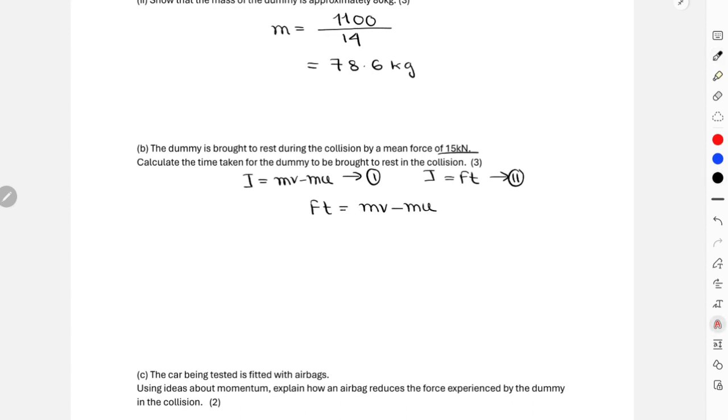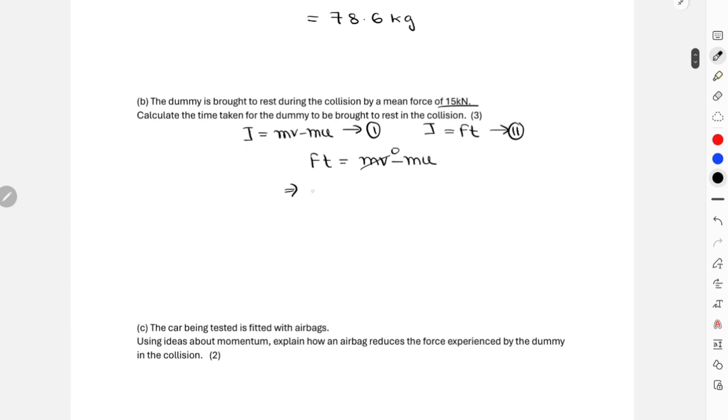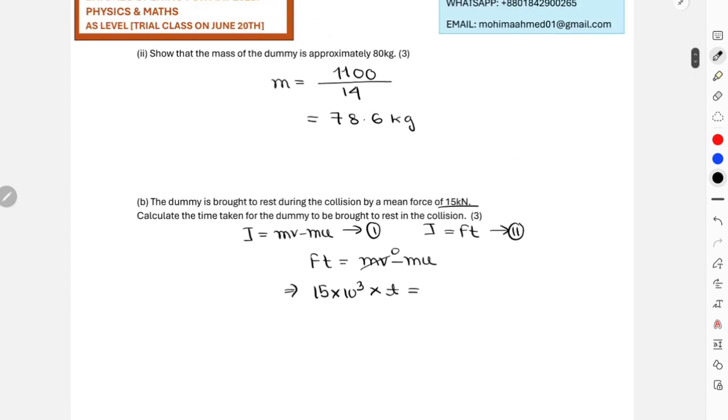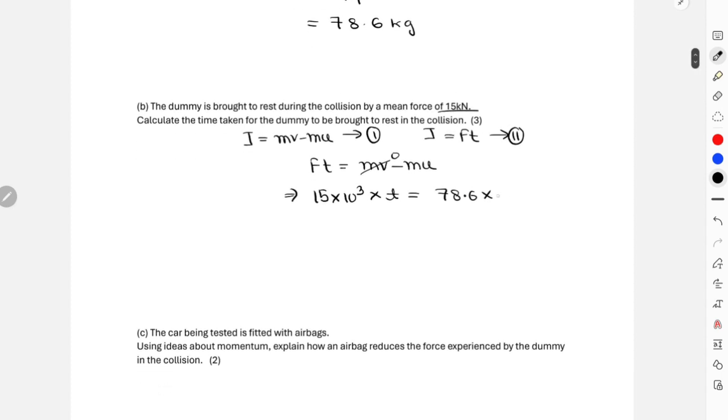Since it was clearly stated that the dummy was brought to rest, that means what? Final velocity is 0. This entire part is 0. So you're going to write force, which was also given, 15 times 10 to the power 3, multiplied by time. Mass was also given, 78.6, multiplied by initial velocity, given as 14.